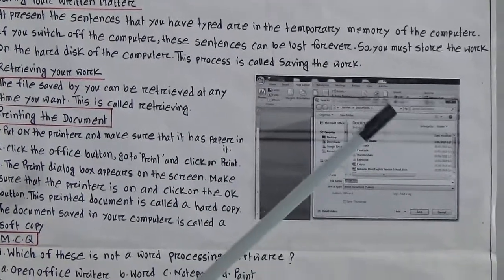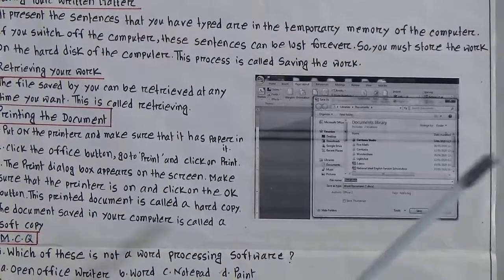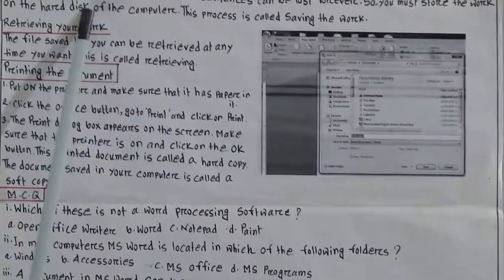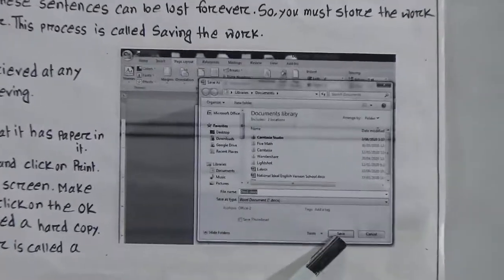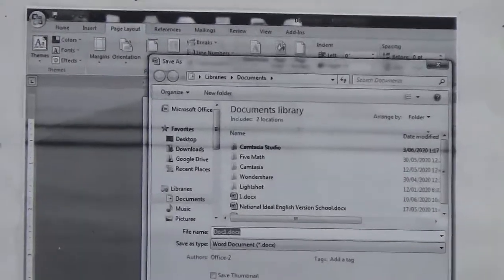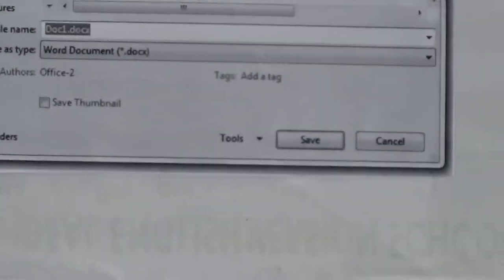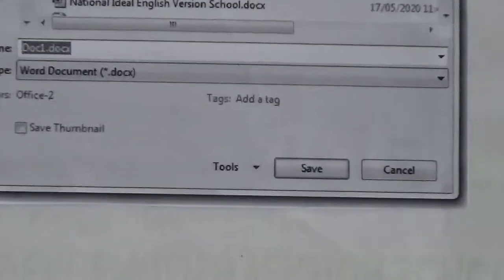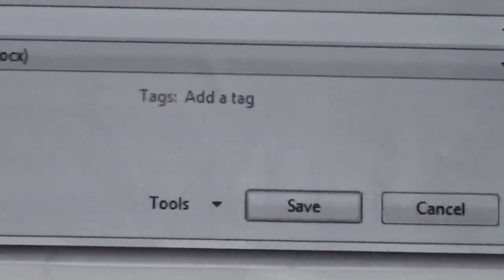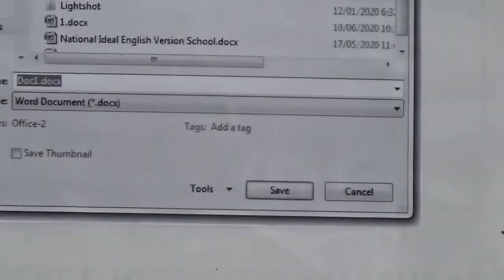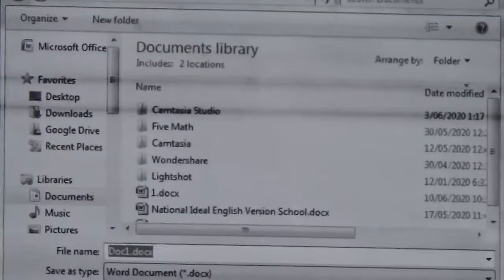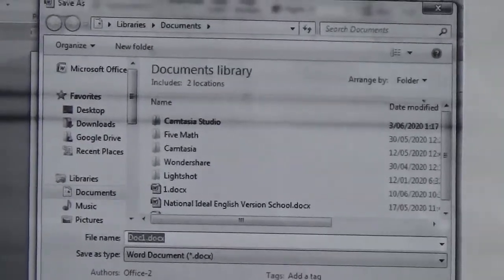That means we have to save the work to keep it permanently on the hard disk of the computer. Look at the saving option. After writing, we need to go to the save option. Look at the picture, save option here. Then retrieving your work. I mean, how will you get this again? The file saved by you can be retrieved or regained at any time you want. This is called retrieving.